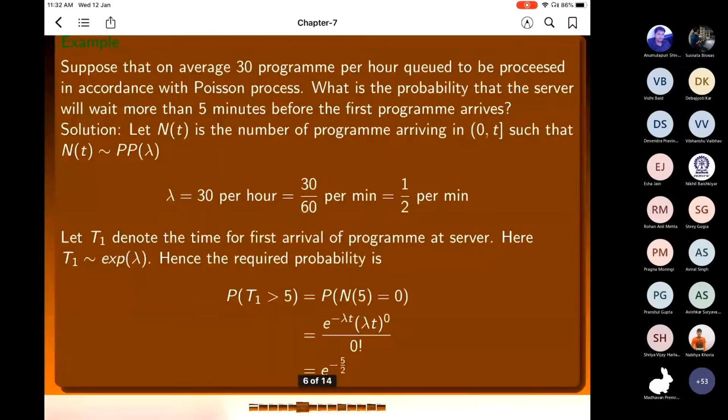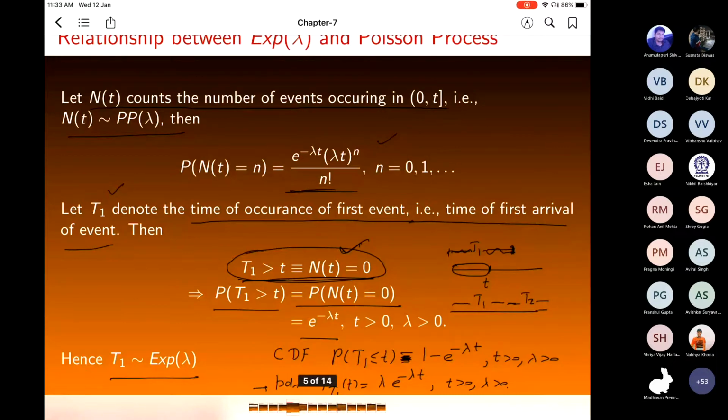Sir, the time between arrival of any two consecutive people, they will also follow exponential distribution. Yeah, that we will show later because we have not done the concept of joint distribution till now. Once we have done that, then I can show that thing.